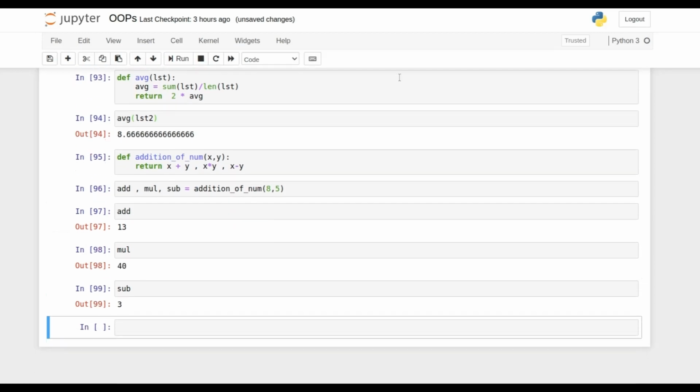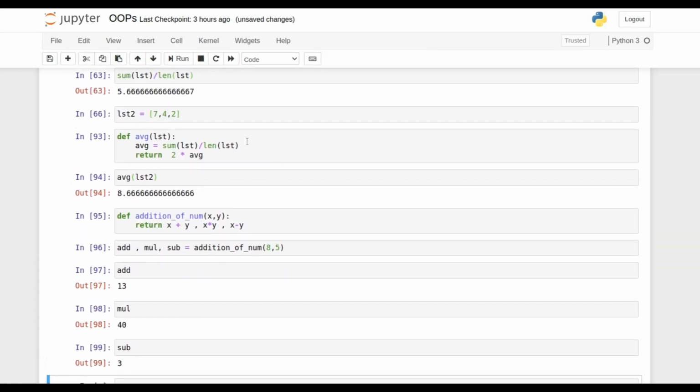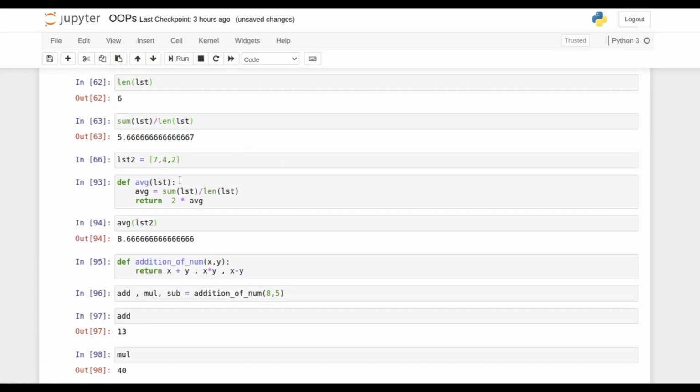So these are two different examples. So you can create as many functions as you can. Creating a function is very simple. It's not very complicated. The only thing you need to remember is this: create a function with def, assign any name of your choice, then pass arguments. That is something that you are going to use throughout, and return something.